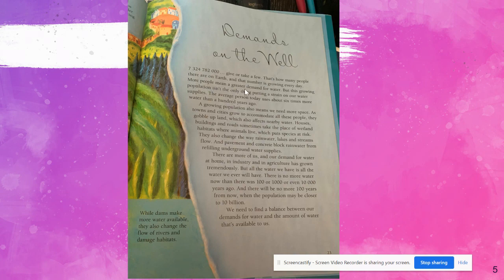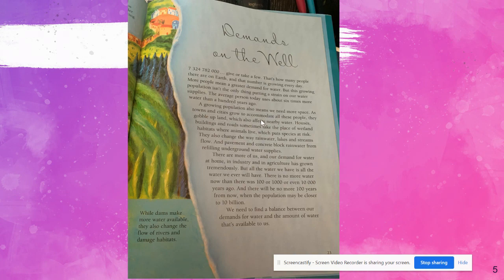More people mean a greater demand for water, but this growing population isn't the only thing putting a strain on our water supplies. The average person today uses about 6 times more water than 100 years ago. So we have more people on our Earth, and an average person today uses 6 times more water than 100 years ago. So we're using more water now than we did 100 years ago. That's crazy.